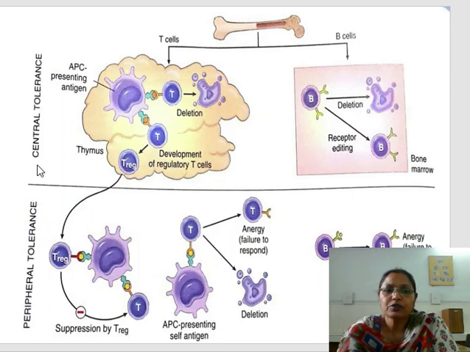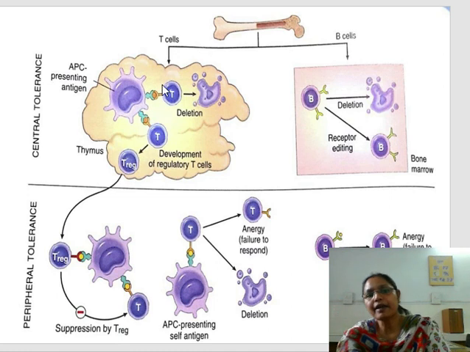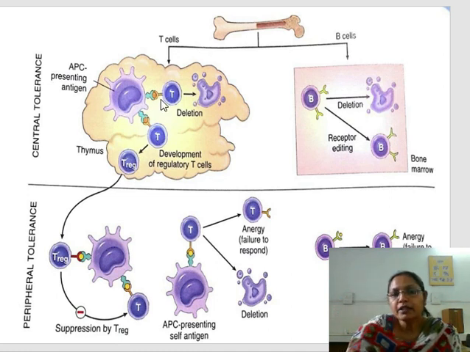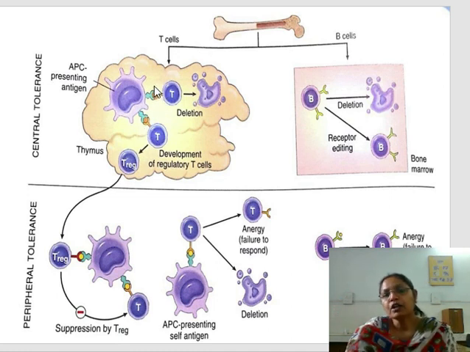Now this is the diagram showing central and peripheral tolerance. In this, we see the T cells in the thymus. The yellow color is the antigen. The tissue antigen and cellular antigen are recognized by our own antigen presenting cells, which are dendritic cells, and with the help of MHC molecules, the blue colored ones, they are presented to the T cells and B cells.